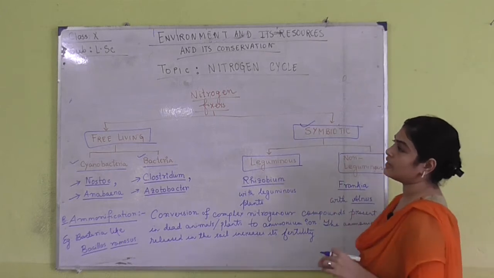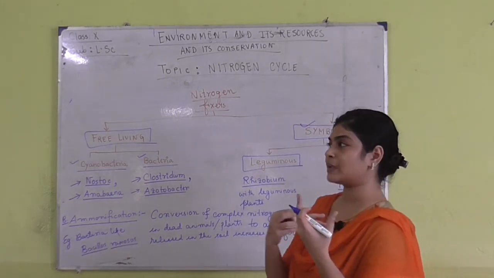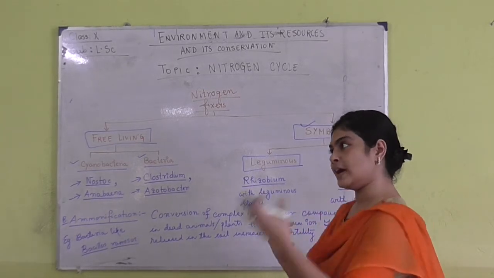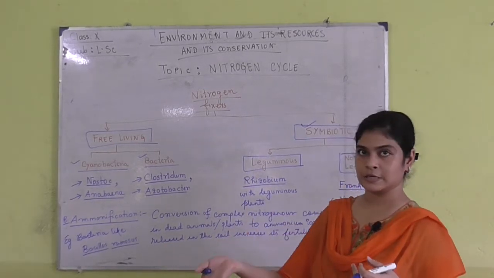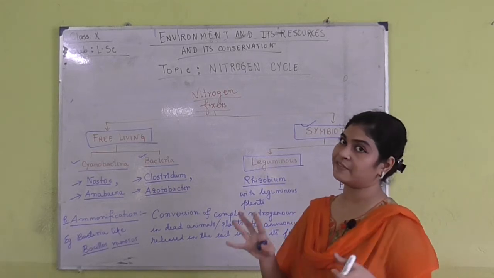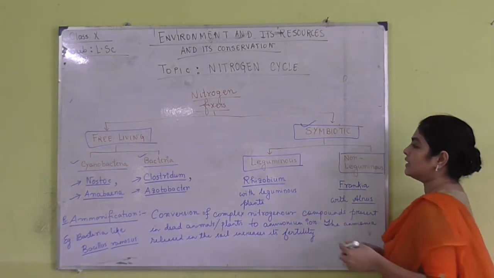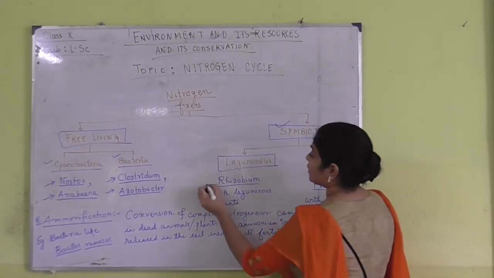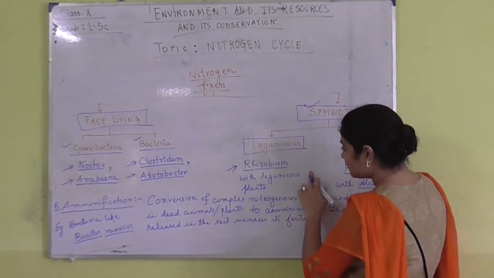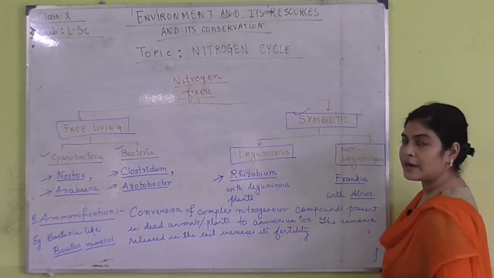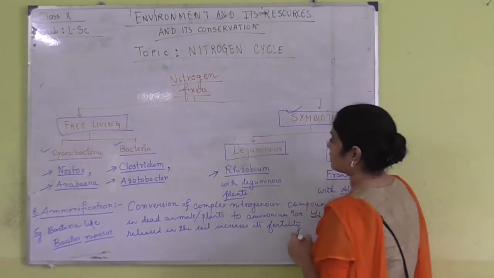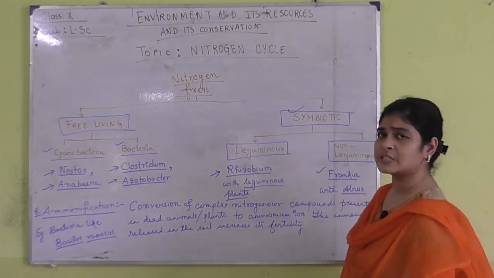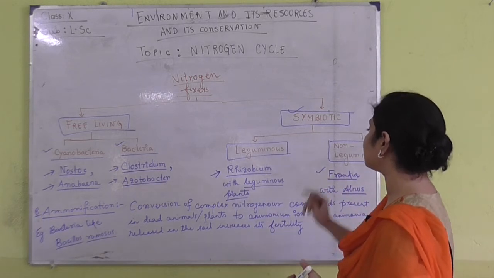We know what is symbiosis, right, where both the organisms are involved in some kind of deal, where one organism is allowing the other something, and in return it is taking something from that. So both the organisms are benefiting from this kind of relationship. In case of leguminous plants, it is Rhizobium, which is in a symbiotic relationship with leguminous plants, and a non-leguminous one is Frankia, which takes part in a symbiotic relationship with Alnus.